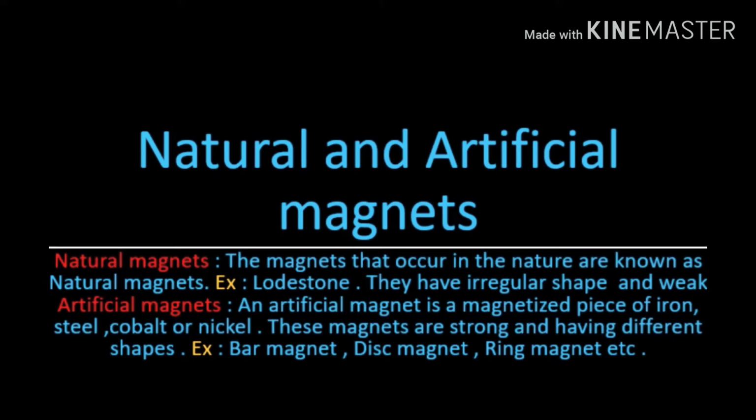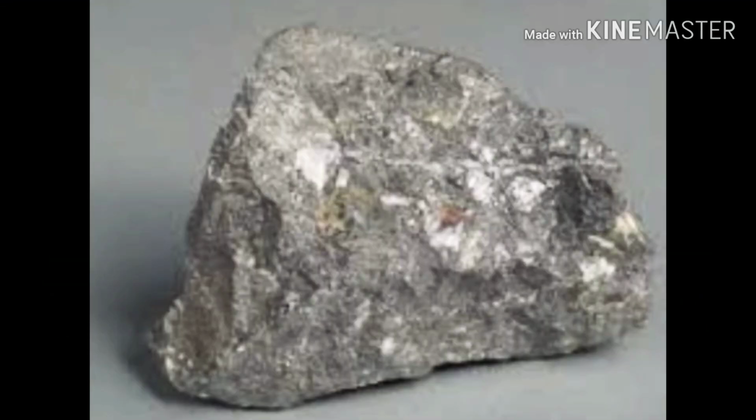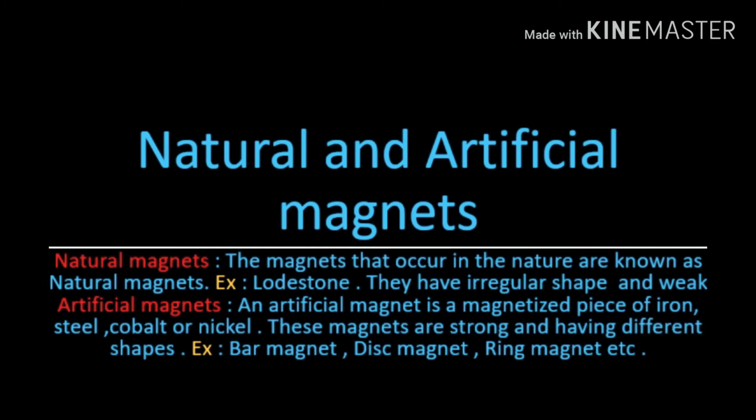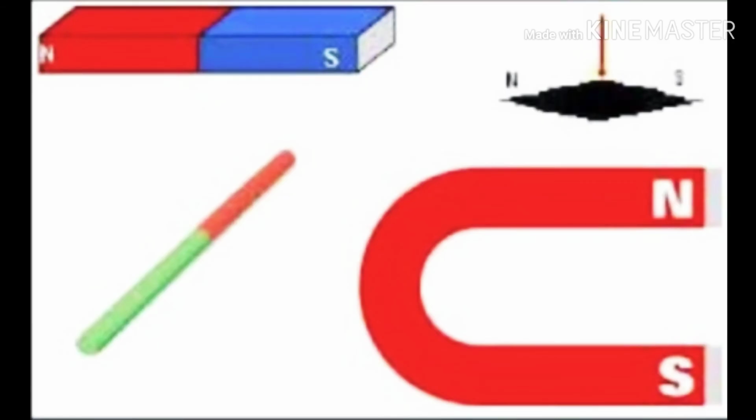Natural magnets are the magnets which occur in nature. For example, lodestones are natural magnets, and they have irregular shape and they are also weak. And artificial magnets are the magnets which are made by magnetizing a piece of iron, cobalt, nickel, etc. These have a particular shape and they are strong. For example, bar magnet, horseshoe magnet, disc magnet, ring magnet, etc.